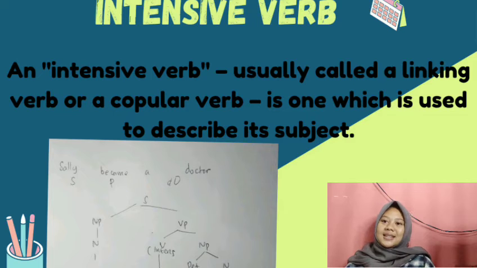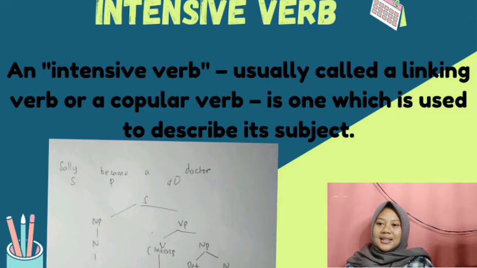The next is intensive verb. An intensive verb we can see as be, seem, appear, become, look, and etc. When we find those words, you can see that they are intensive verbs. Intensive verbs function with the subject complement. So let's see the example.